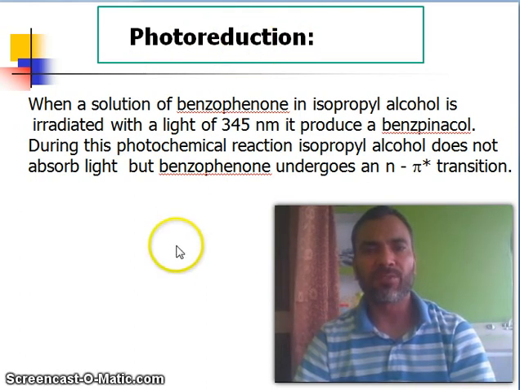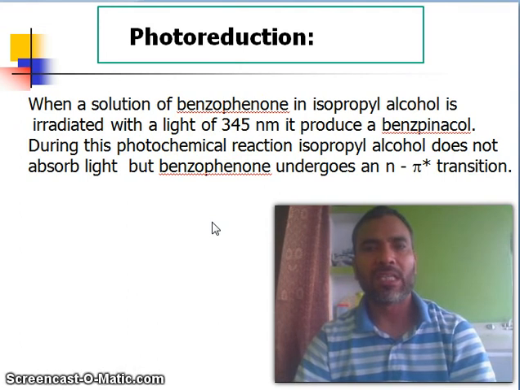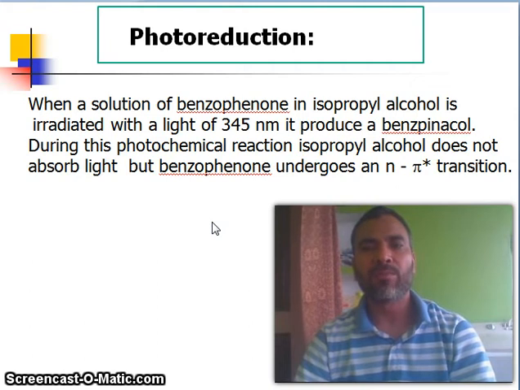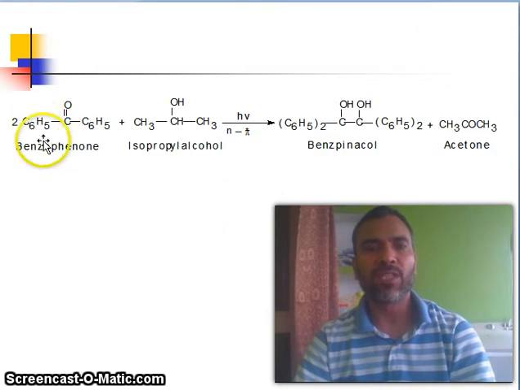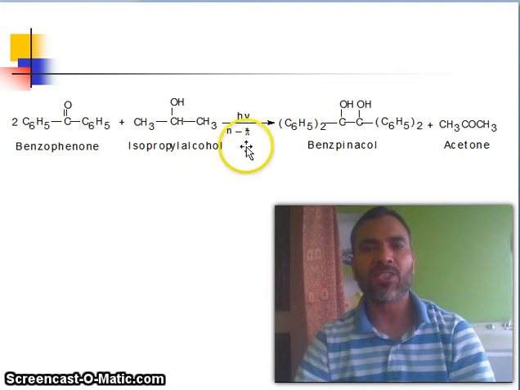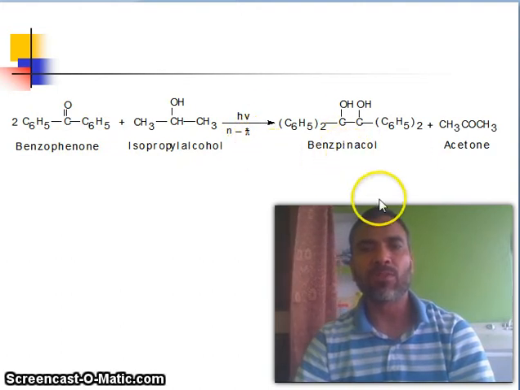photoreductions. When a solution of benzophenone in isopropyl alcohol is irradiated with light of 345 nanometer, it produces benzpinacol. During this photochemical reaction, isopropyl alcohol does not absorb light, but benzophenone undergoes an n to pi star transition. You see, this is benzophenone, this is isopropyl alcohol. n to pi star transition in the presence of light. Benzpinacol will form with acetone.